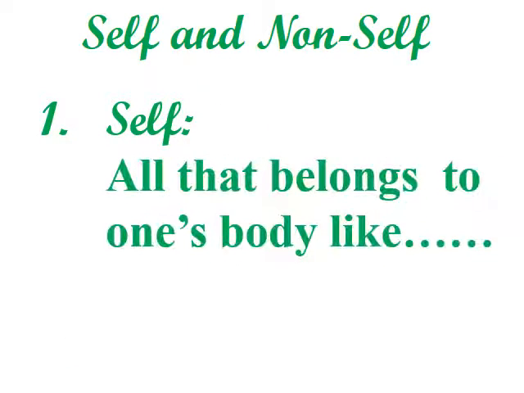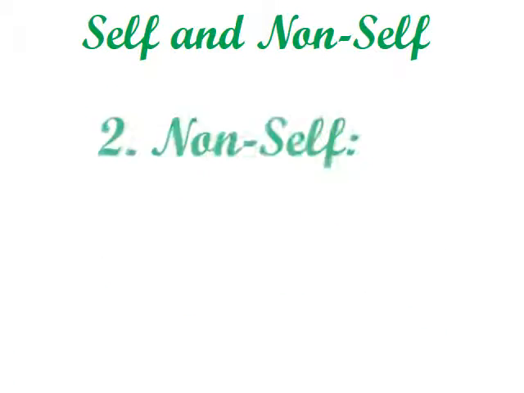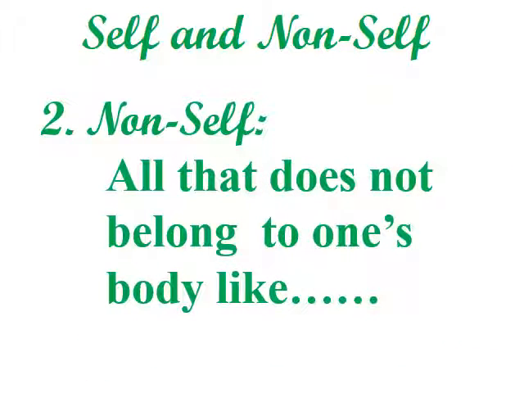What is self? Self is all that belongs to one's body, like my lungs, my stomach, my intestine, my eyes, and others, while non-self is something that does not belong to one's body, like my friend's hand, my friend's nose, my friend's mouth, my friend's skin.